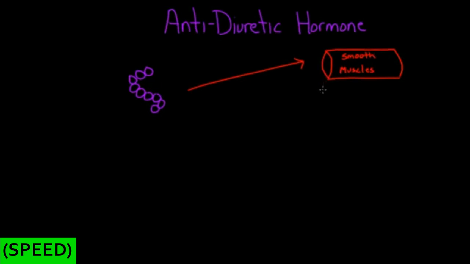So this hormone is going to get the smooth muscle to constrict. And we know that when smooth muscles constrict, the blood vessels are going to tighten down, and we call that vasoconstriction. So the blood vessels are going to get tight and small, and that's going to increase resistance. And increased resistance is going to relate to blood pressure. And we'll talk about how.